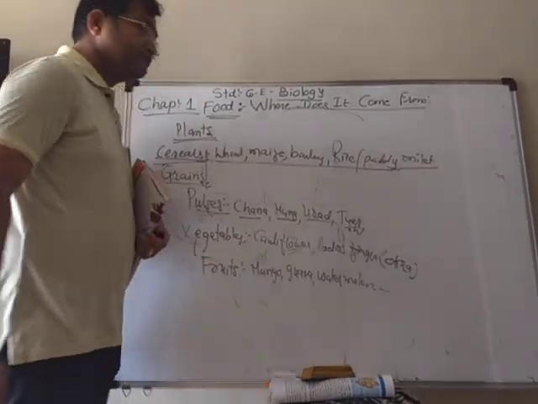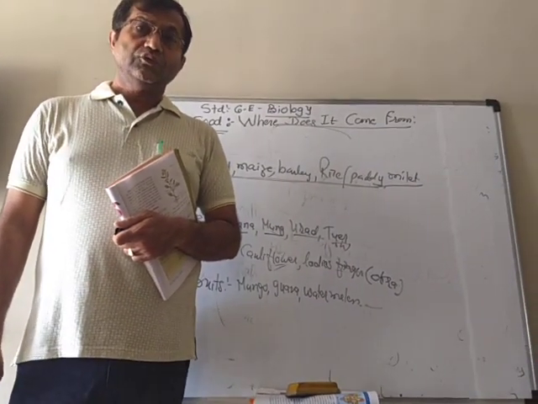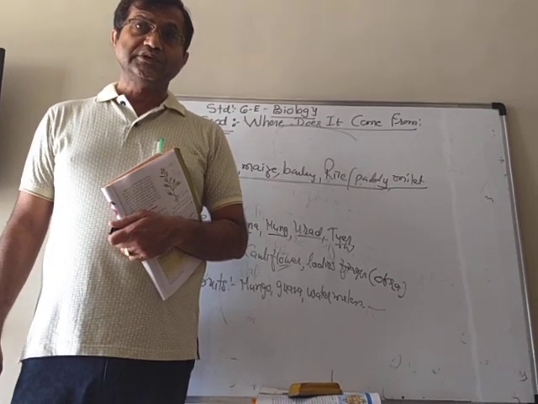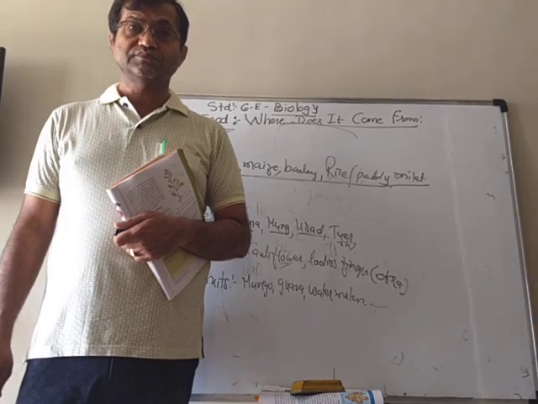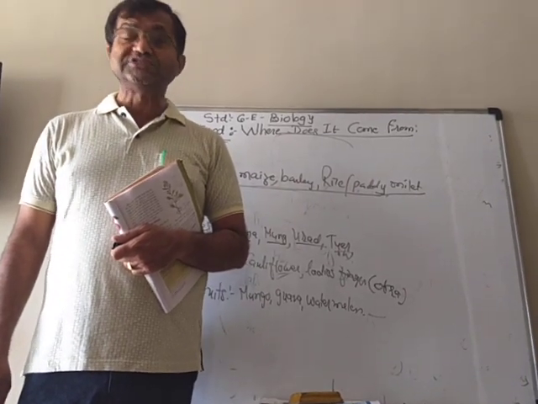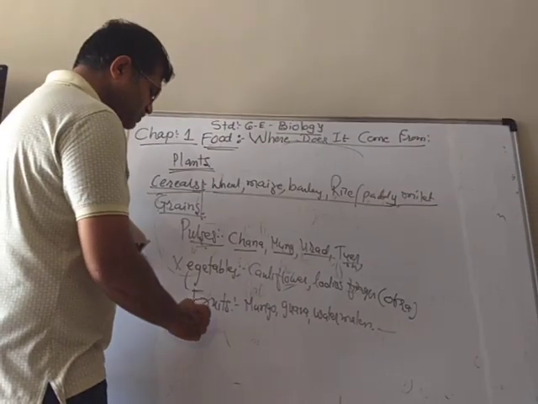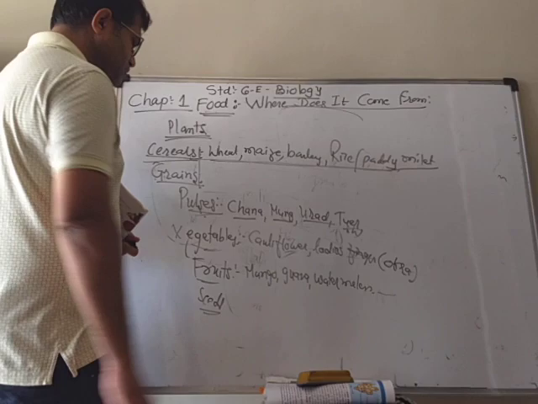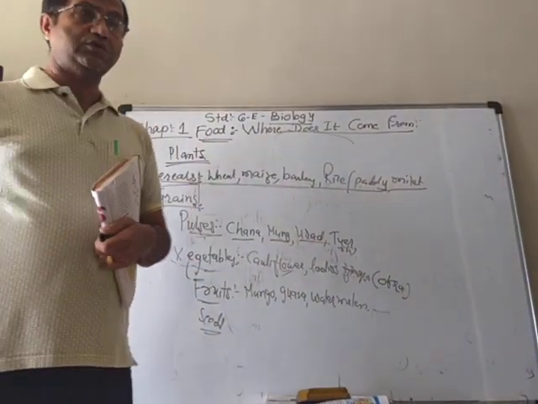and so on. From some of the plants, the seeds are also useful. Some of the seeds give us oil also, like groundnut oil, sunflower oil, mustard oil. So the seeds we also eat. We get ingredients from the seeds also.